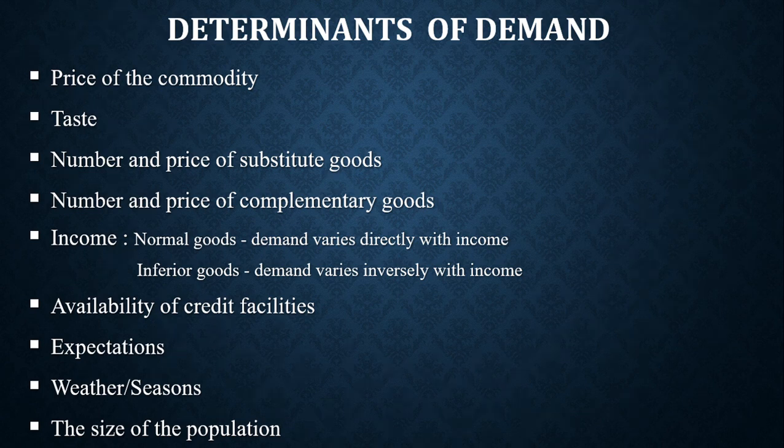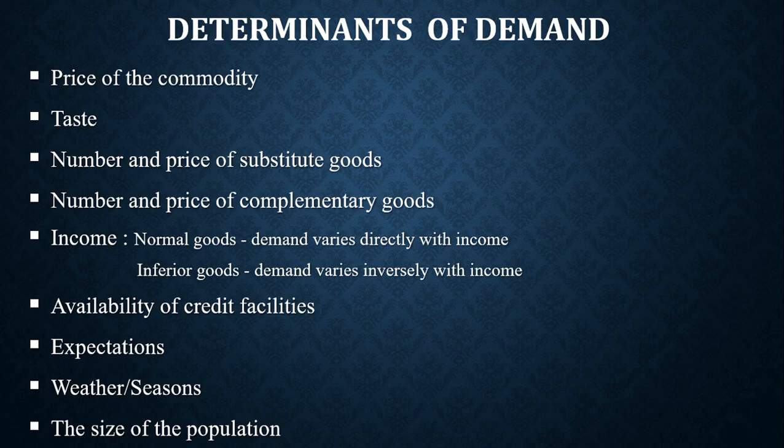The second is taste, or sometimes we will say taste and preferences. If you have taste for something, you buy more of that, and if your taste and preference for something reduces, you buy less of it. So it also determines the quantity bought.